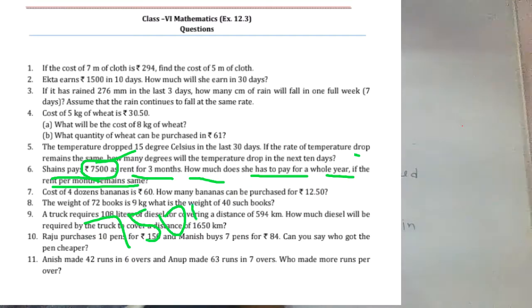Very easy to solve. 7,500 rupees divided by 3 is the rent for 1 month. If you multiply by 12, then we obtain the rent for 12 months, which is the rent for the whole year. Let's see how to solve it.